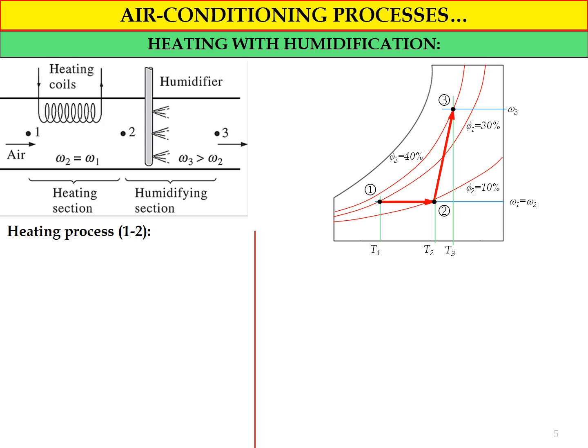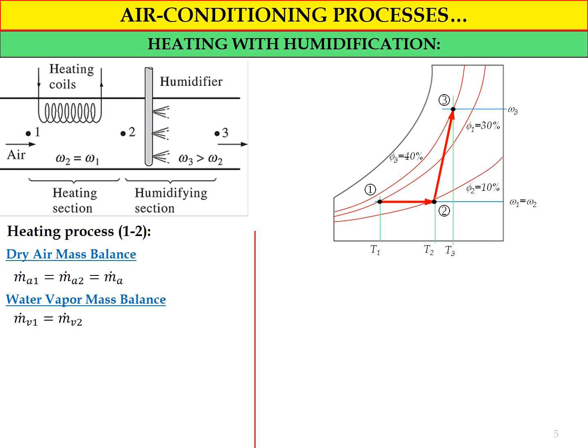So in terms of the heating process from state number 1 to state number 2, if you implement the mass balance equation for dry air, MA1 dot will be equal to MA2 dot, equal to MA dot. So the mass flow rate for dry air will be constant in the heating section. However, for the water vapor mass balance, during the heating section there is no addition or removal of water vapor, so we will also have a constant mass flow rate for water vapor, where MV1 dot equals MV2 dot.